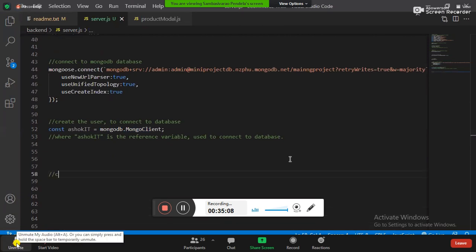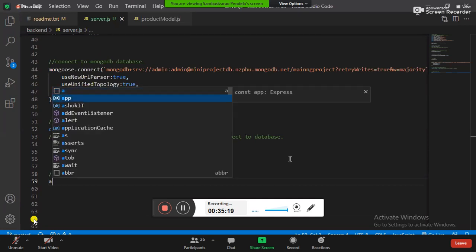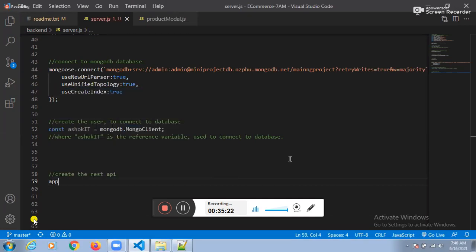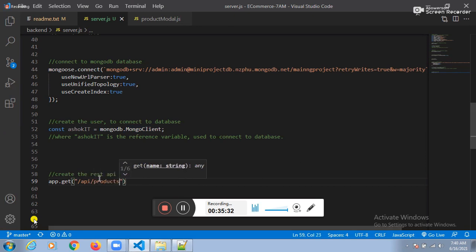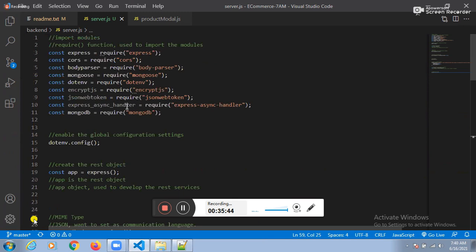See this one here. Create the Rust API. So how to create the Rust API? Who is the Rust object? App. Which request do you want to create? GET request. See this one again. API slash products. What is the URL pattern? API slash products. And one more point. Can I go for synchronous execution or asynchronous execution? Asynchronous. Here, guys, what is the object you got?